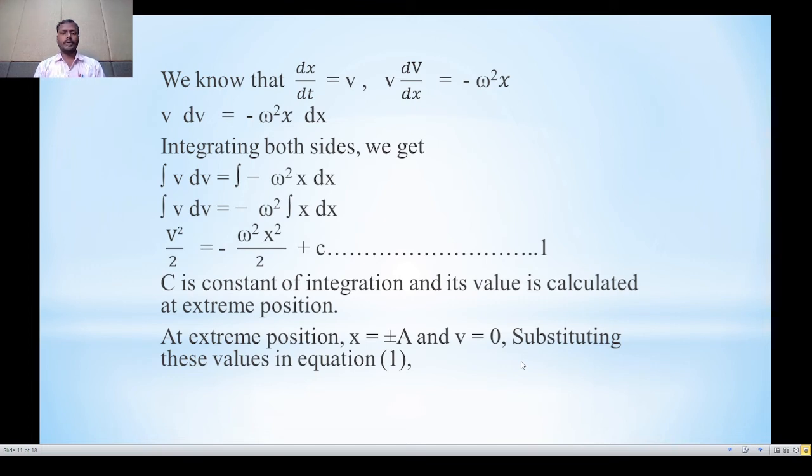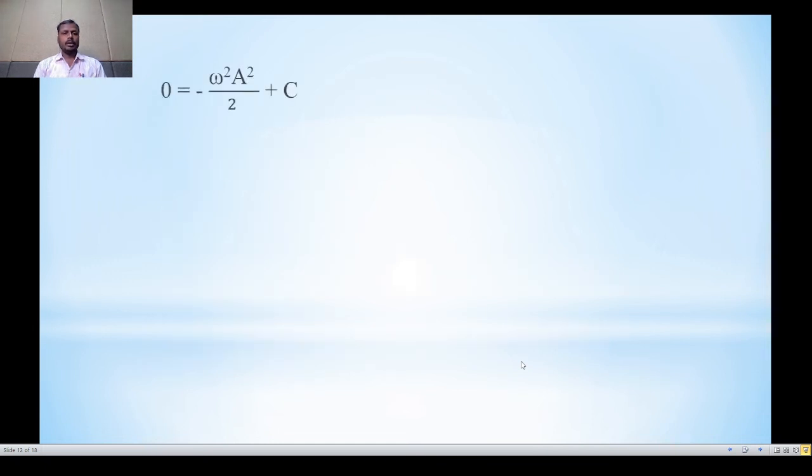Therefore, substituting these values in equation first, we can write v square divided by 2, that is 0 divided by 2, that is 0, is equal to minus omega square a square divided by 2 plus c. Rearranging this term, we can write omega square a square divided by 2 is equal to c, equation number 2nd.